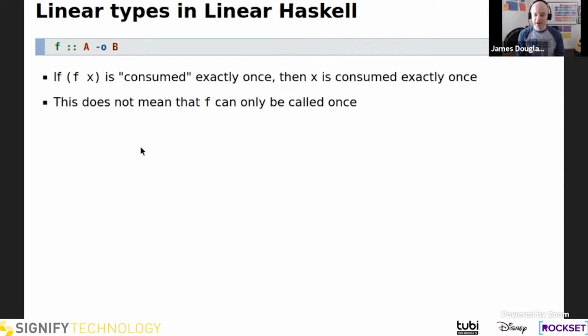So for example, if I say F of foo and then F of bar, so I'm calling the F function and passing it 2 different arguments, F of foo would be linear, like that exact evaluation would be linear, and there would only be one instance of that. And then F of bar, again, there would be just one instance of that, and so that would be exactly one usage of 2 different things. Hopefully that makes a little bit of sense. We can take this offline afterward and really get into the weeds. I'm very much not an expert in the Haskell implementation of linear types.